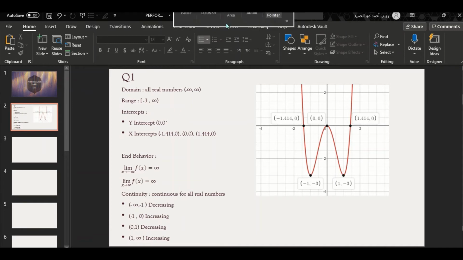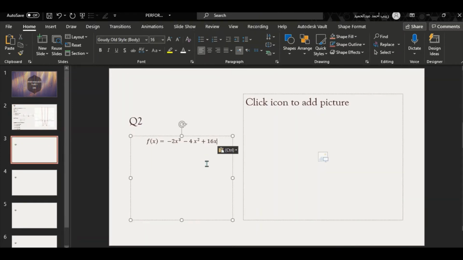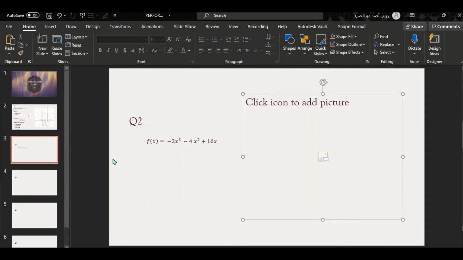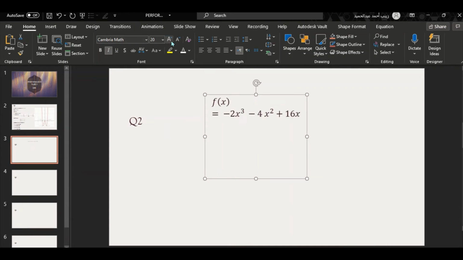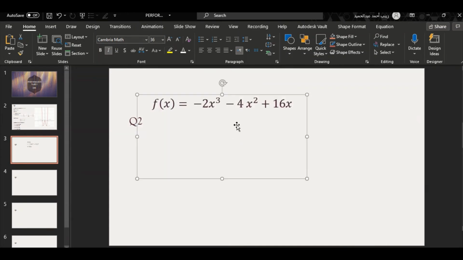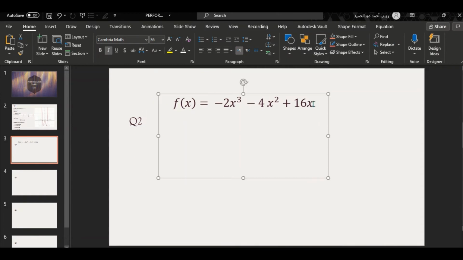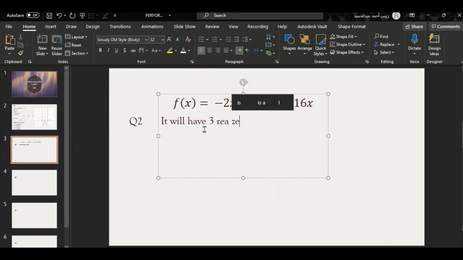Okay, moving to our question number 2. Question number 2 is asking us to find all the possible zeros for this function. So first we have the function in front of us. The first thing we notice is this function is to the third degree. It's a cubic function, so it will have 3 zeros at most. This is the rule. Look at the degree. For example, the degree here is 3, so it will have a maximum of 3 zeros.